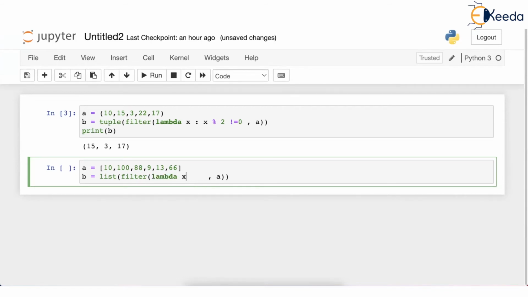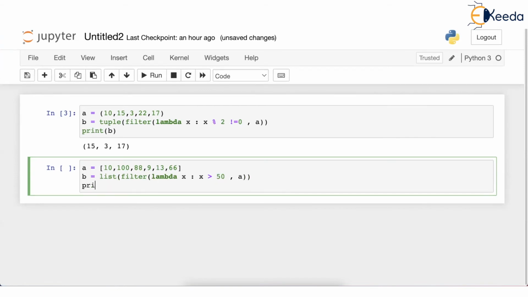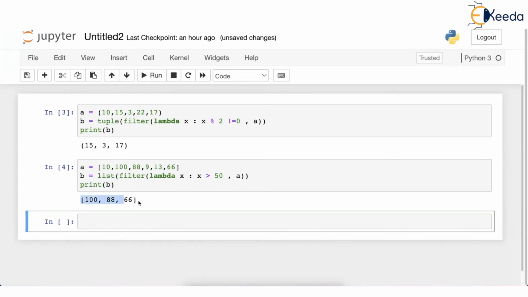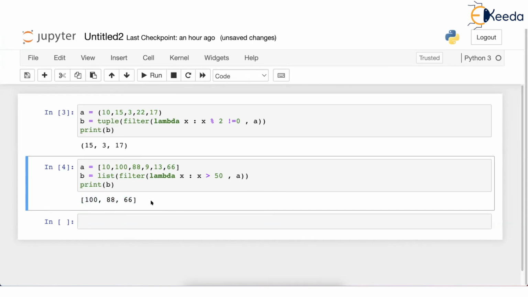And I say X, you should become each value of the list one by one. So X, you will become 10, then next time you will become 100, then next time 88. And for every such value, you will go through this condition. If you pass this condition, only then your value will be filtered out. Otherwise, you will be left out. This becomes the way how we can filter the values greater than 50. And then we will print B. So you will see when I run this cell, I will get only those numbers which are greater than 50. All right.